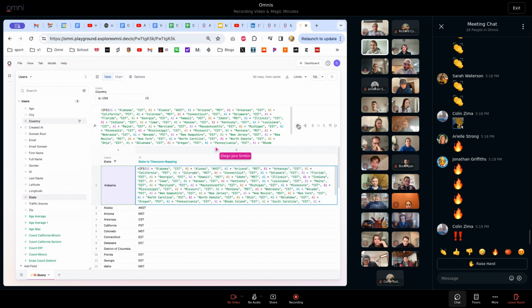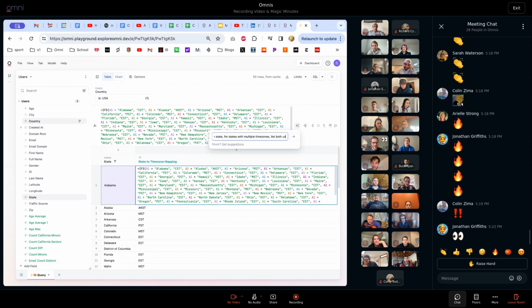And then, of course, someone had to nerd snipe and say that some states are in multiple time zones. For states with multiple time zones, list both. And then for Johnny, I'll write use alphabetical order, and we'll see if this works. But it's pretty unbelievable that this is actually possible.